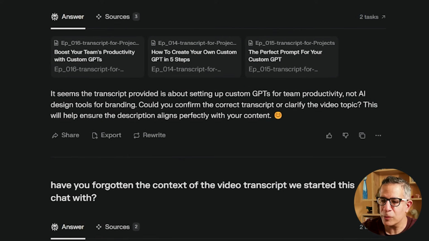It seems the transcript provided is about setting up custom GPTs, not AI design tools. I've got to say that really frustrates me when I see something like that.